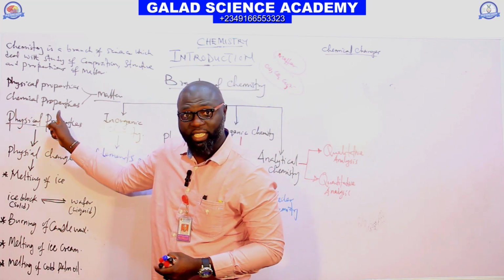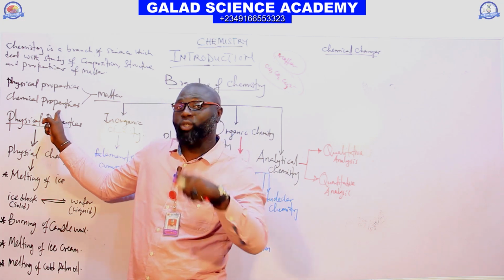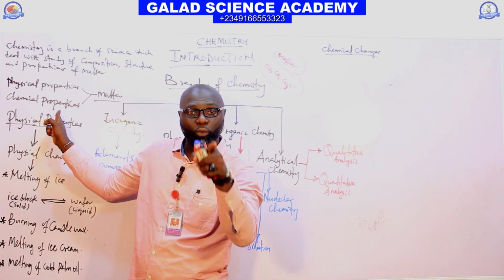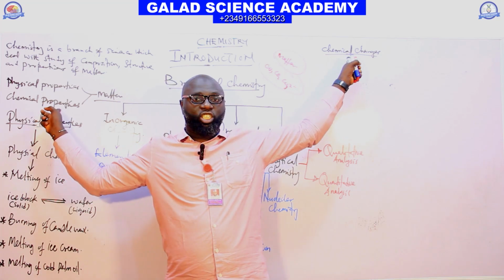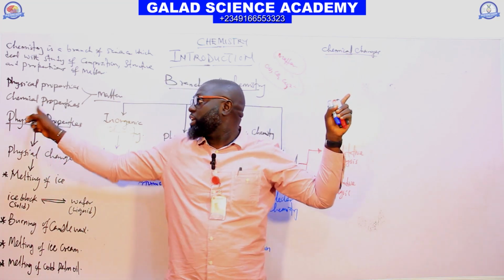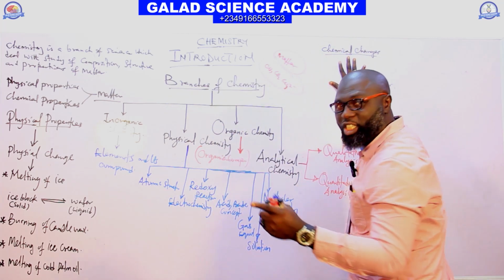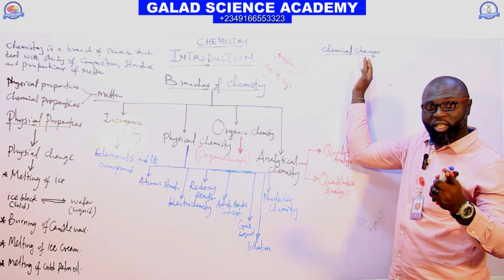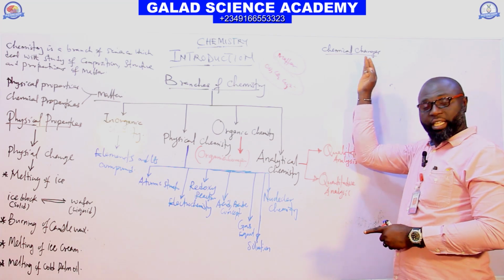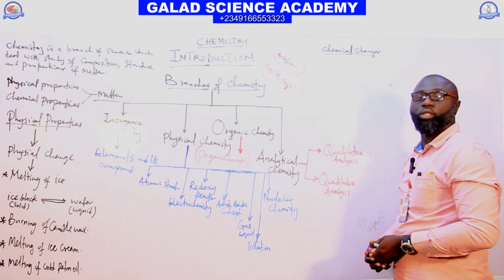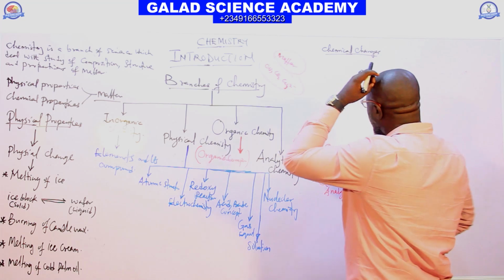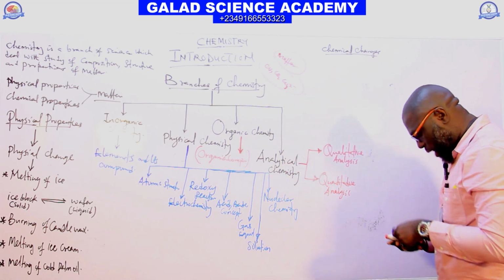I said chemical properties are the properties of matter that are concerned with, or that deal with, chemical change. That is chemical properties. So I now say chemical change is a change which is not easily reversible, and a new substance is formed in chemical change. What are examples of chemical change?